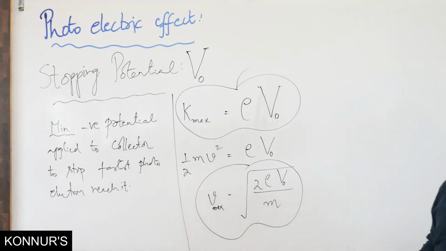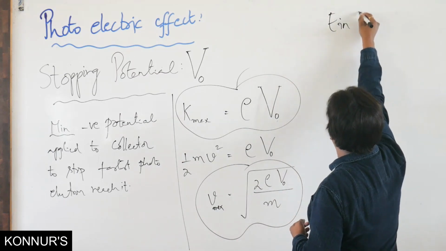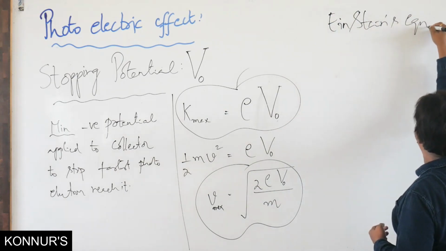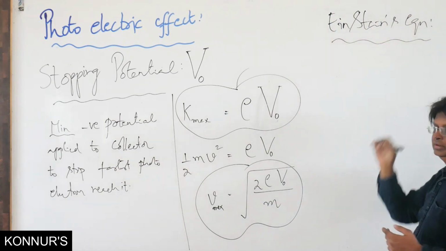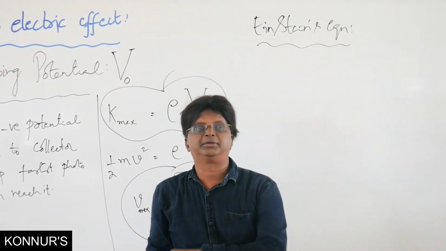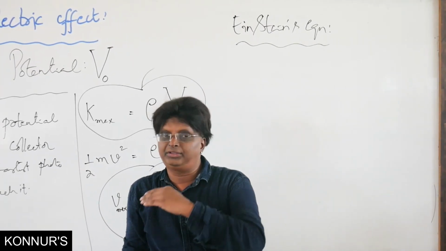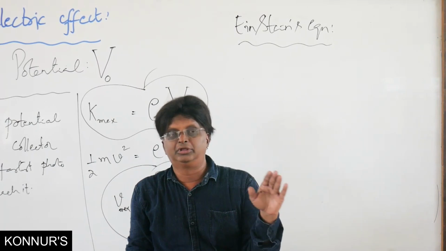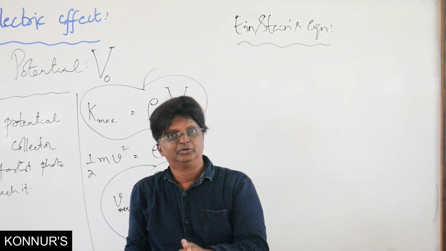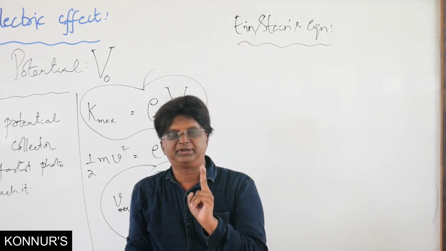Now comes the all important thing, Einstein's photoelectric equation. Einstein's photoelectric equation is based on the quantum theory. In fact, it's a generalized quantum theory. Quantum theory is generalized by Einstein by saying that not only the emission but also the propagation of radiation and the interaction of the radiation is also in the form of photons. Now, this equation is based on two important statements.